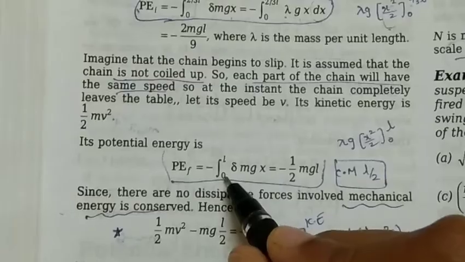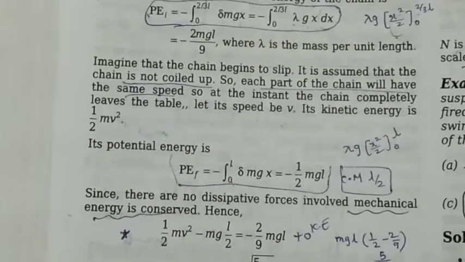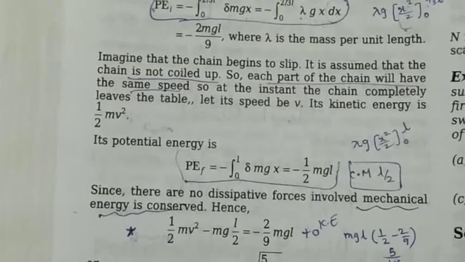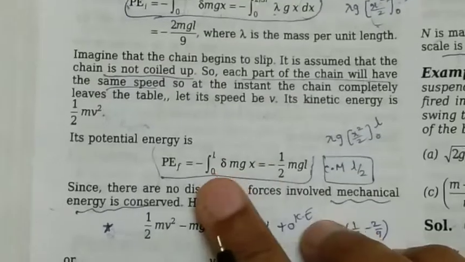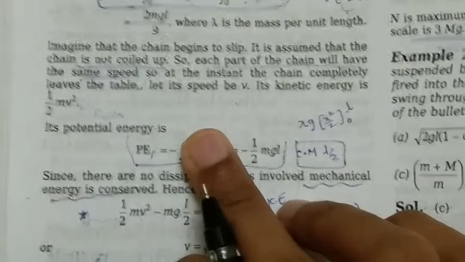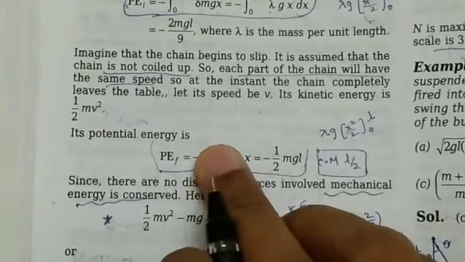Negative, minus 0 to L, because it would be lying outside of the table, that is below the table. As the table is taken as the reference point, potential energy at the table is 0 and below the table is negative, so minus, and 0 to L, because the entire length of the chain would be lying outside of the table. So hence the integration goes from 0 to L.